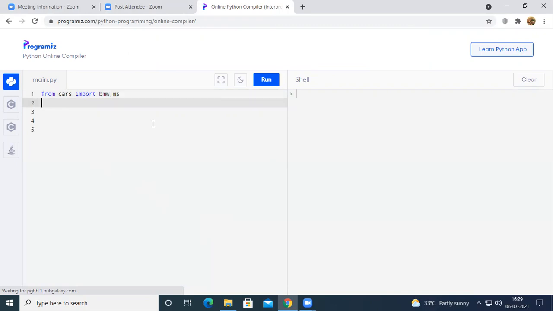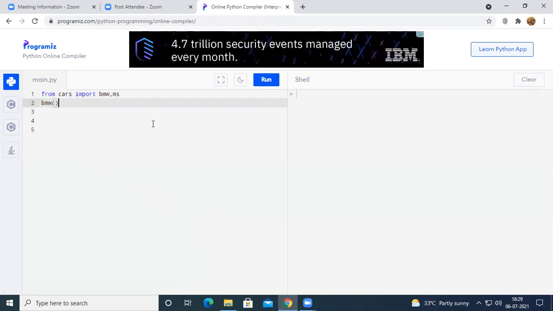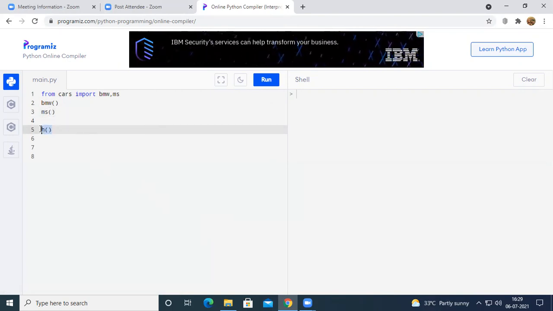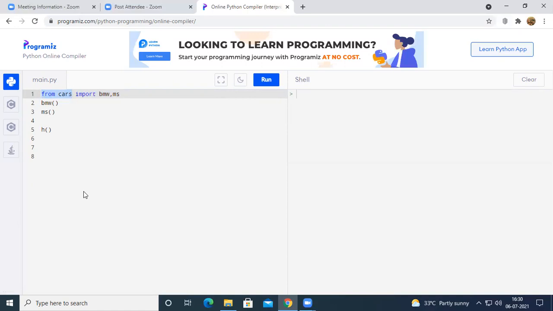So now you are allowed in the program to access the BMW module and at the same time the MS module. If you try to access the Hyundai module, then you are going to get a compile time error, because you just asked the Python compiler to load only the BMW and MS modules from the cars package. Okay, so let us see what happens.